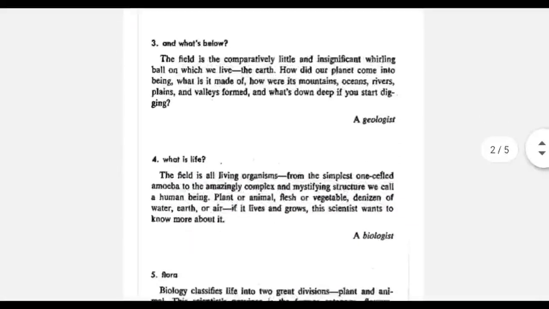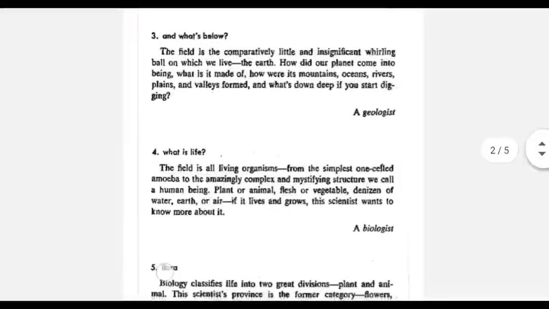The next word is geologist. Geologist has the roots geo. Geo means earth or land, plus logos. Logos means study or science, plus ist. Ist means a specialist. So geologist is someone who studies about rocks, land processes, how earth was formed, where are the mountains, how did they develop, and so on.